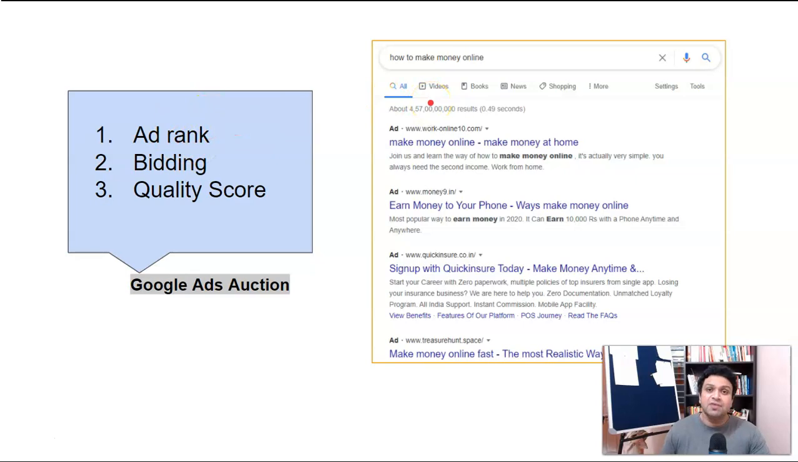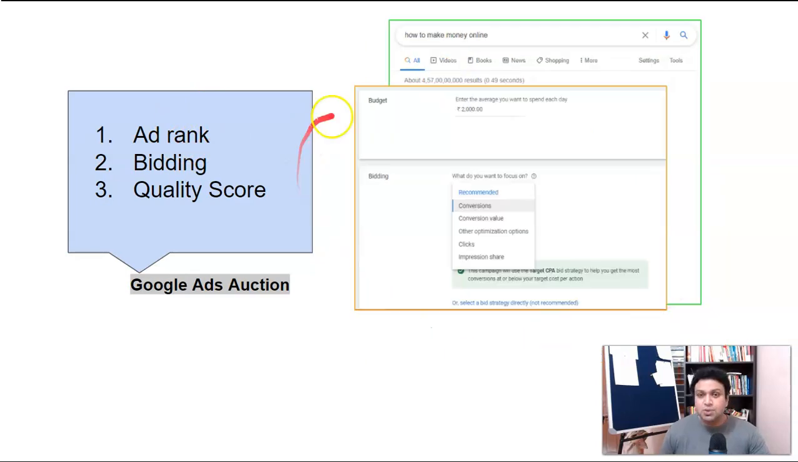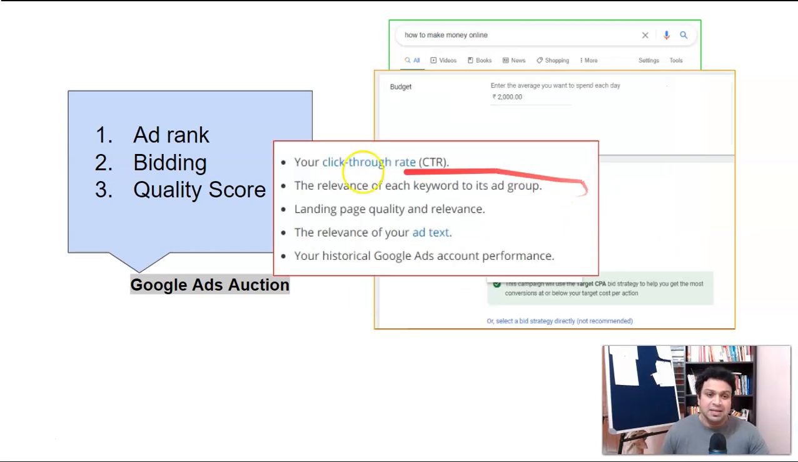And then the second very important thing, guys, is bidding. Here you are seeing the Google interface. Here you set up the budget, right? Here you set up the bidding. That all I'm going to show you in a second. You set up the budget and bidding here for a particular keyword. And then, guys, the most important thing is quality score. Everything relies on the quality score. So here you can see what quality score is.